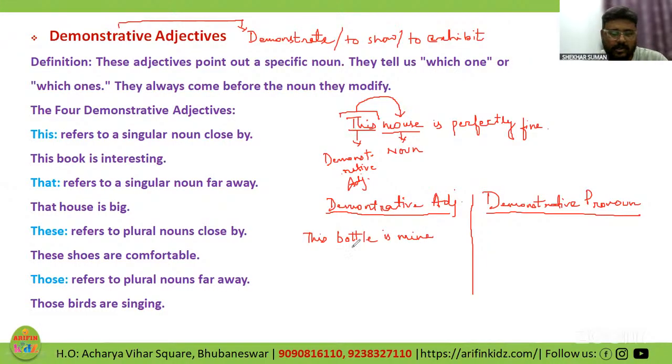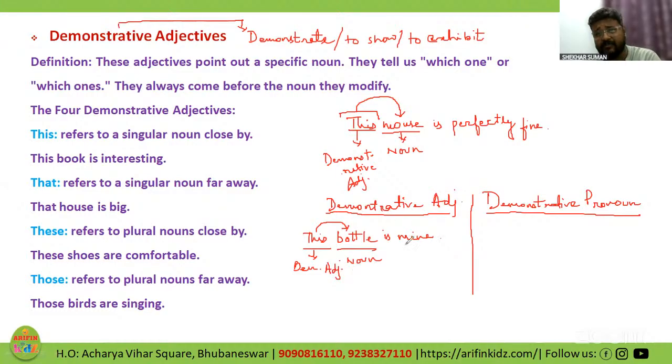As you see over here, I'm showing a bottle and this is giving me extra information. I'm not talking about any other bottle in this world. I'm talking about that very bottle which is closer to me, and I'm telling that this bottle is mine. So I'm demonstrating it, right? So we have got a noun after the demonstrative adjective. So this is functioning as a demonstrative adjective.